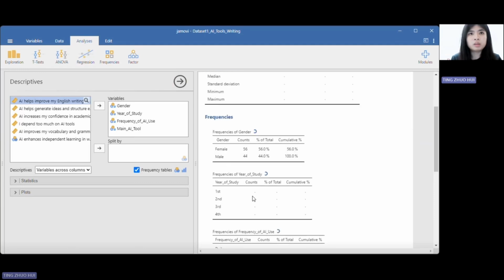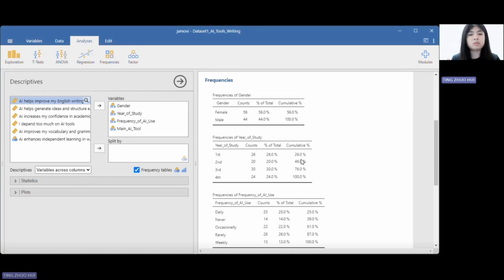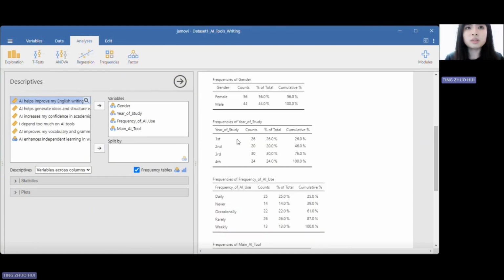And for each variable, the count, which is frequency, shows the number of respondents in each category. The percentage was calculated using a formula. Percentage equals count over total times 100. And the cumulative percentage was obtained by adding each percentage as the table progresses downward.